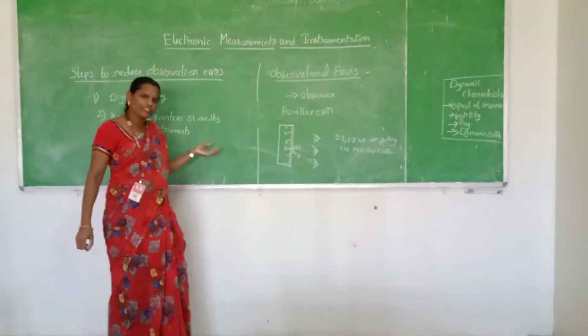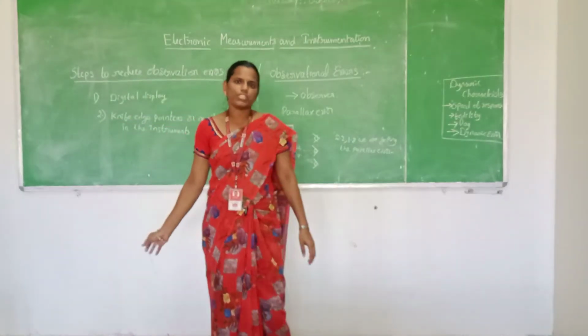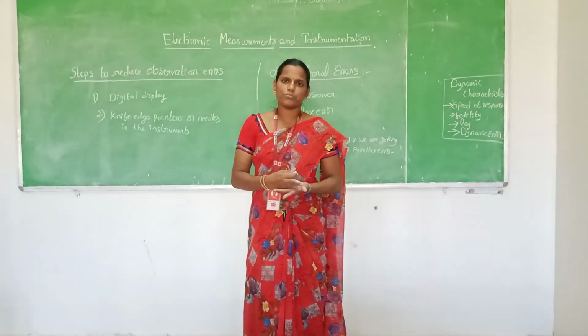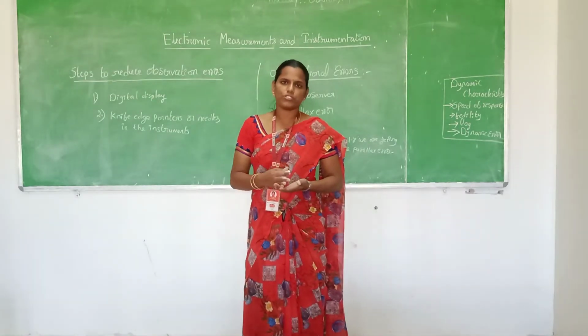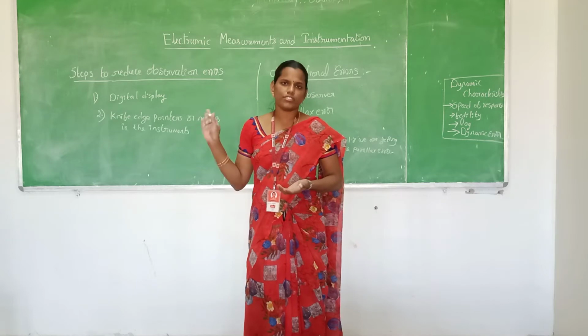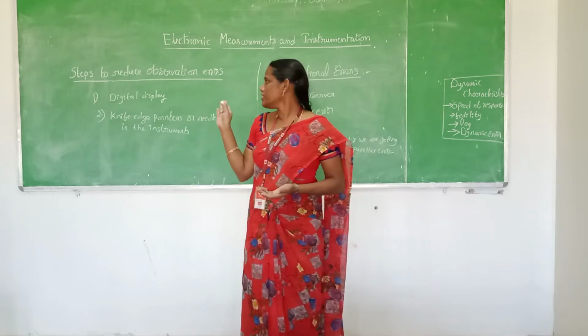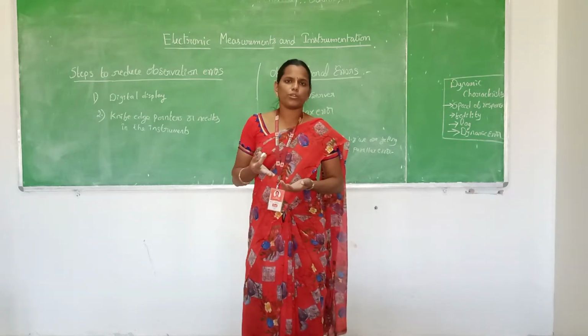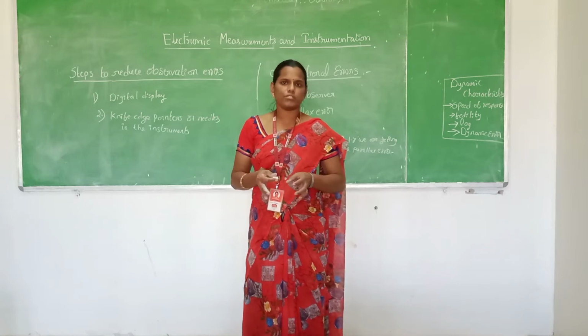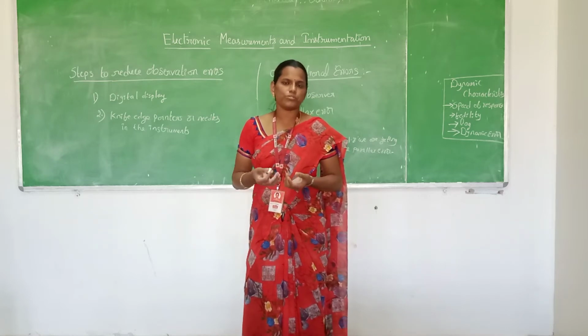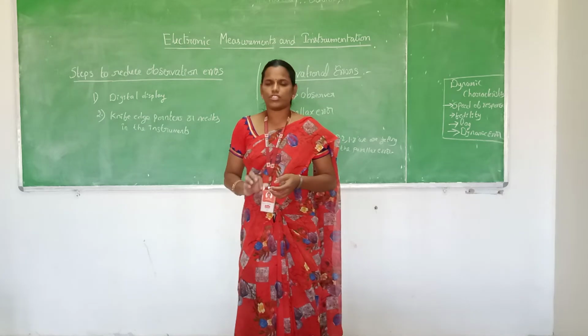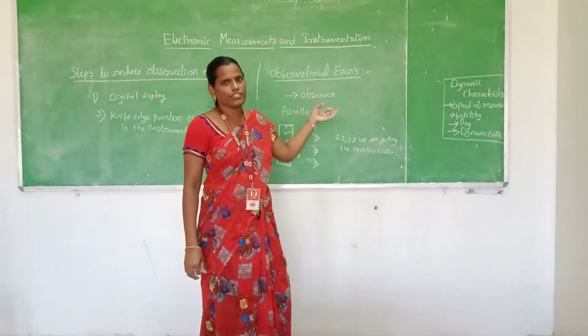So we can use either this way or that way. By using knife edge pointers we will get the correct value of the measured quantity. Another way of reducing this observation error is by using a digital display. There is no problem with a digital display; it is very easy for the observer to use to reduce these observation errors. The last error is the random errors.